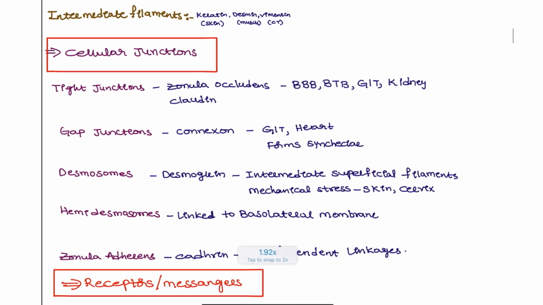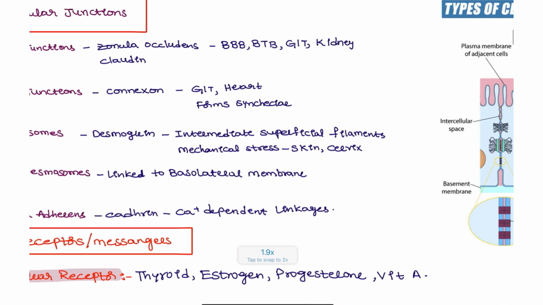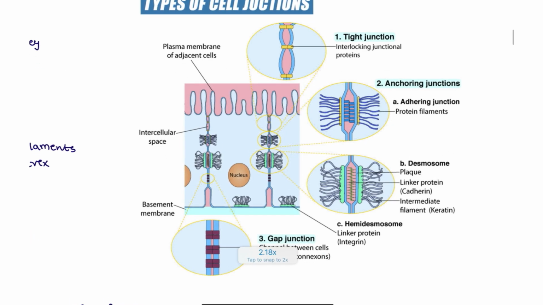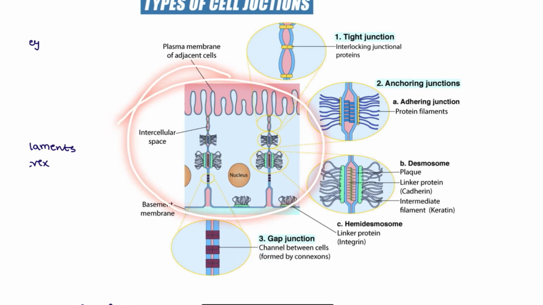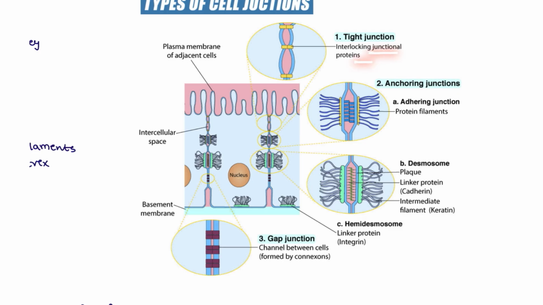Next, cellular junctions. From this image, you can see cellular junctions will be present in all the systems of our body. Different types we are going to have. Tight junctions, which form a very interlocking system. Next, anchoring junctions, which are adhesions made of protein filaments, and desmosomes for the skin, which are the linker between the intermediate filaments and the surrounding structures. The gap junctions are between the cells.